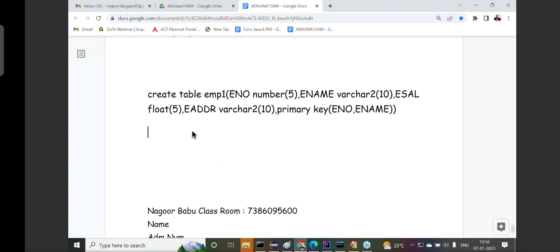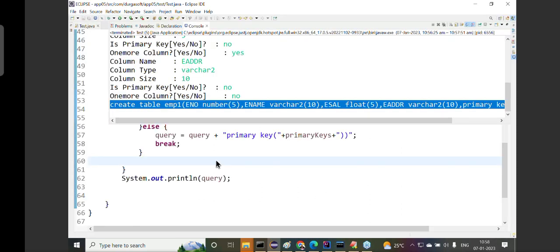Is it right or wrong? Create table EMP1, ENO number 5, comma, ENAME varchar2 of 10, comma, ESAL float of 5, comma, EADDR varchar2 of 10, comma, primary key of ENO, comma, ENAME. Perfect. Query is right. It will work for a single column primary key also. No problem.